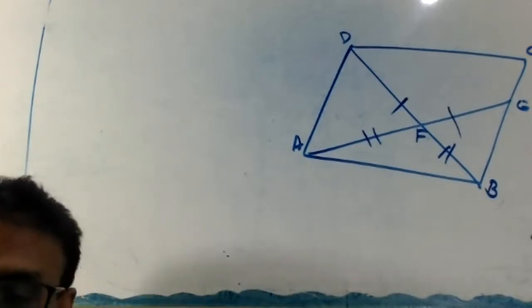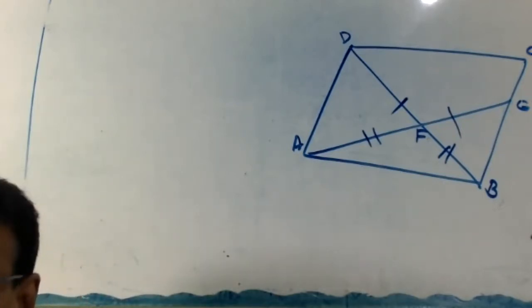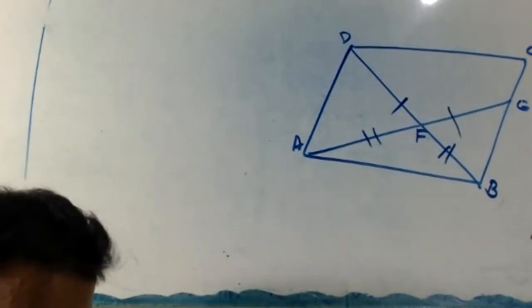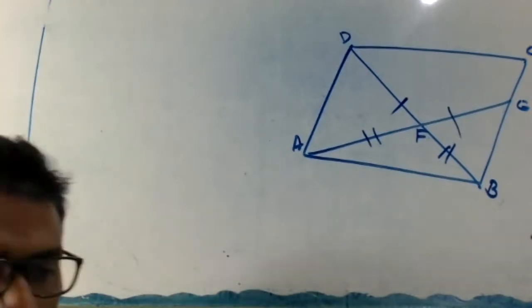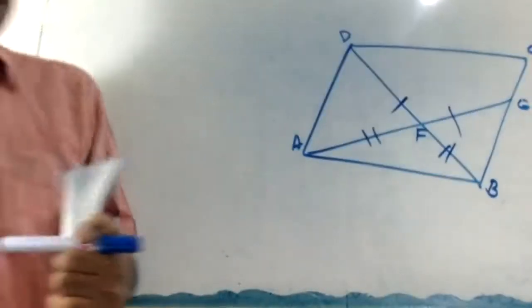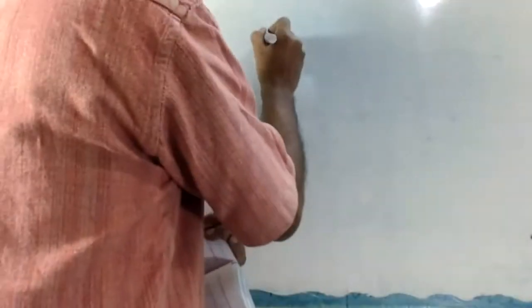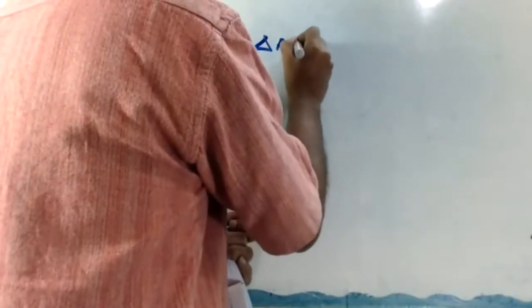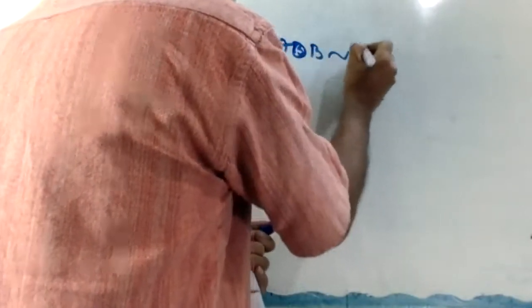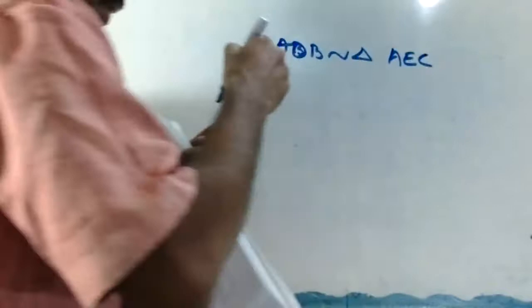In triangle ABC, AD and CE are altitudes. Prove that triangle ADB is similar to triangle AEC.